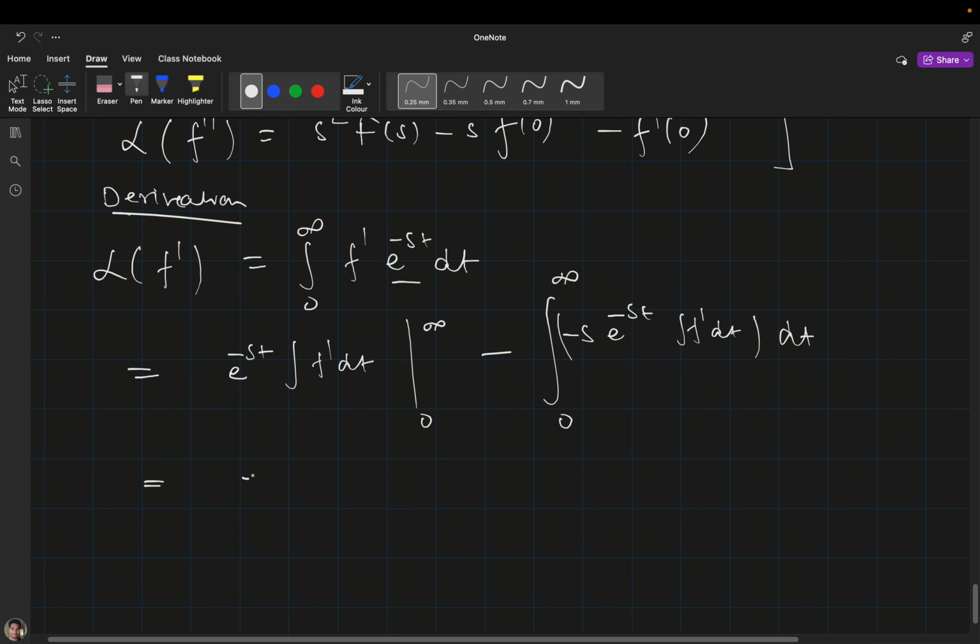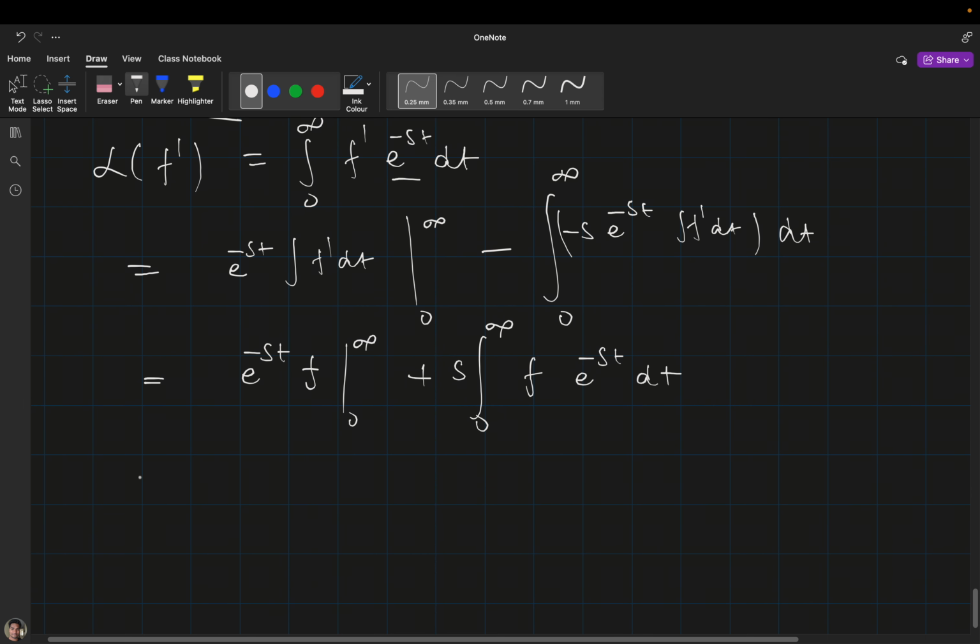So can you tell me what I can write here? f of t. Yes, so I can write e raised to the power minus st times f, since the integral of the derivative is nothing but f, from 0 to infinity, and this time it should be plus, with s outside. Here also the integral of the derivative gives f e raised to the power minus st dt. When you substitute the upper limit, it will be 0, but when you substitute the lower limit, the exponential will become 1 and this will be f of 0.